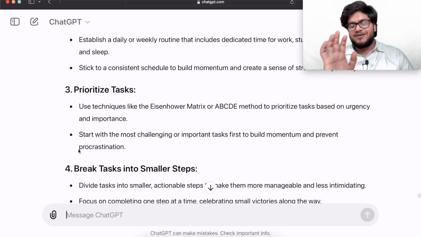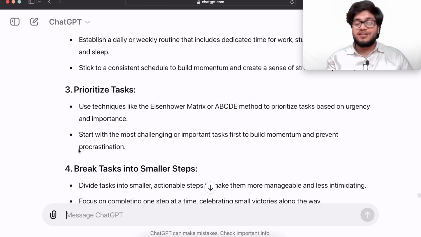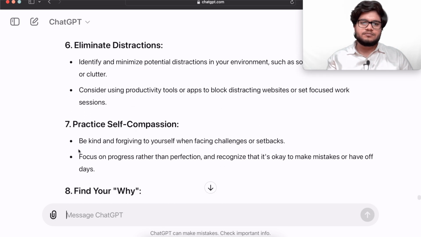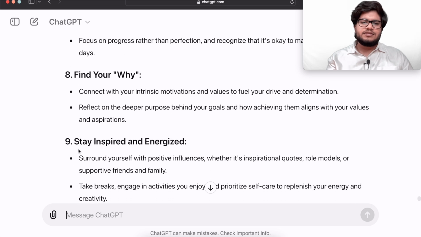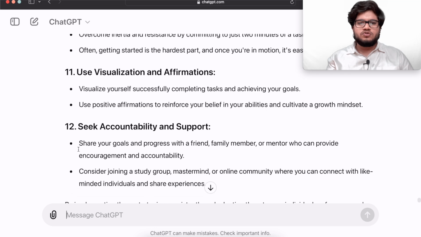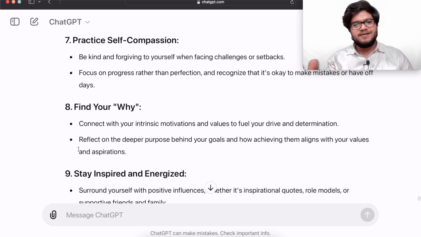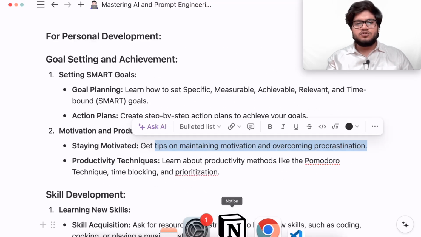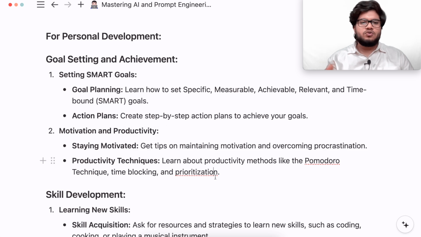You name it, you get it. Everything ChatGPT will cover. Find your why, stay inspired and energized, practice the 2-minute rule, use visualization, and it gives you all these tips. So this is how you could stay motivated and overcome procrastination.